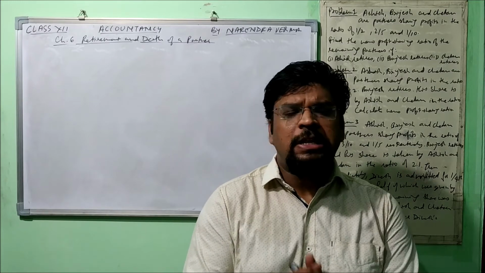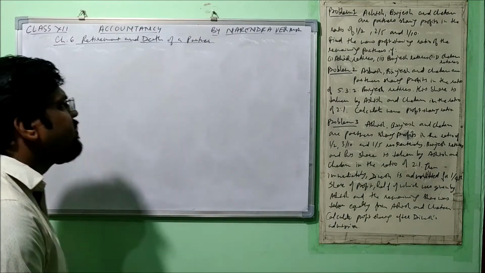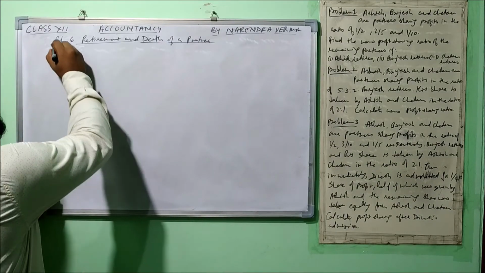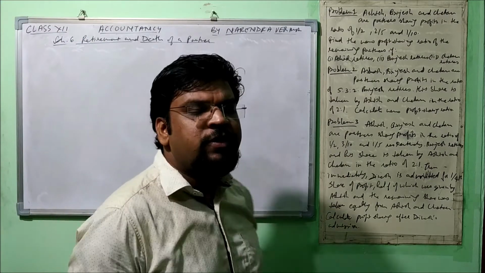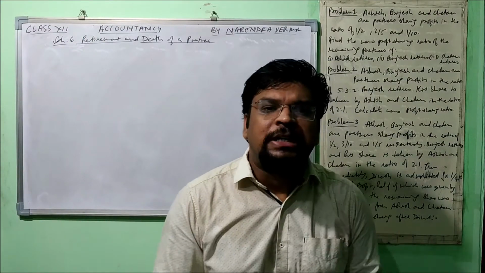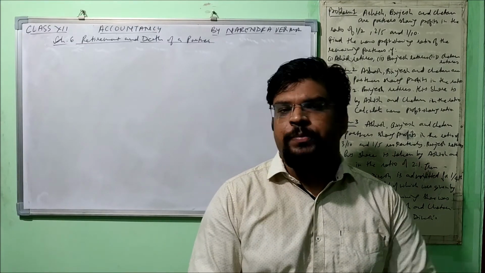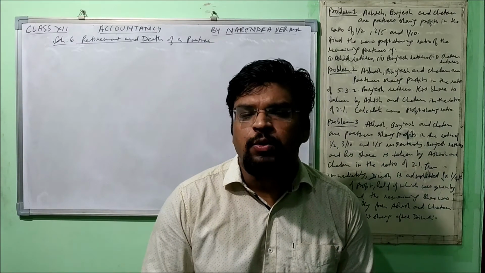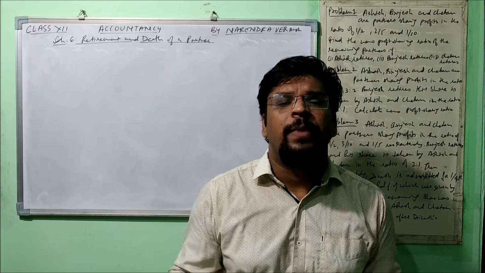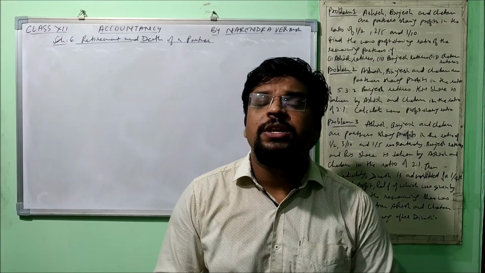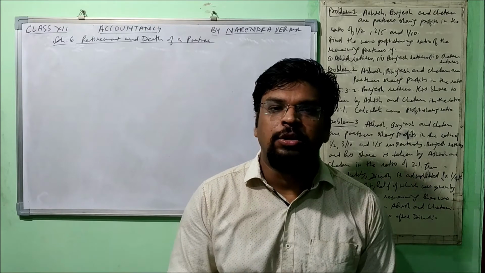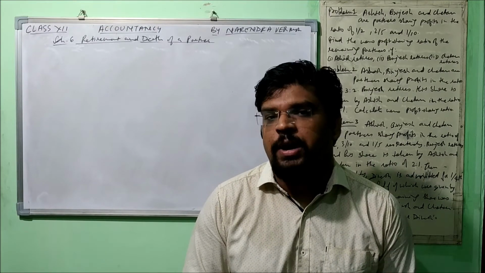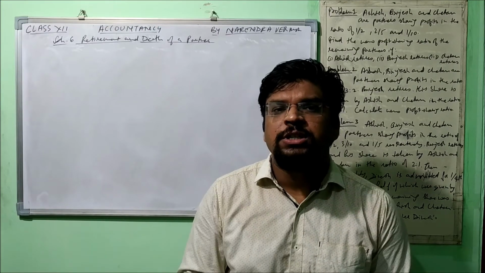As you know very well, in accountancy for class 12 CBSE syllabus, we have been dealing with chapter number 6, that is retirement and death of a partner. In the previous video, I told you the concept of retirement and death of a partner. And in today's session, we are going to attempt numerical questions on the determination of new profit sharing ratio and gaining ratio on the retirement or death of a partner. Right? So without wasting much time, let's start.